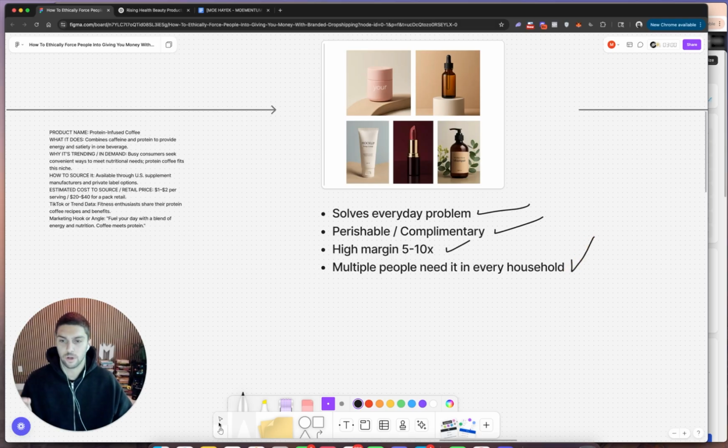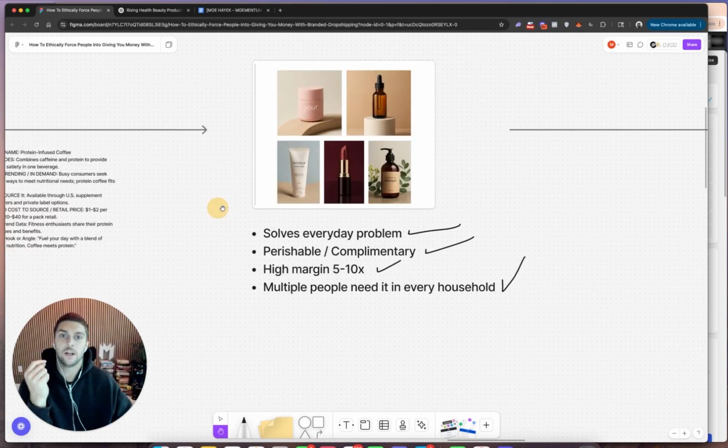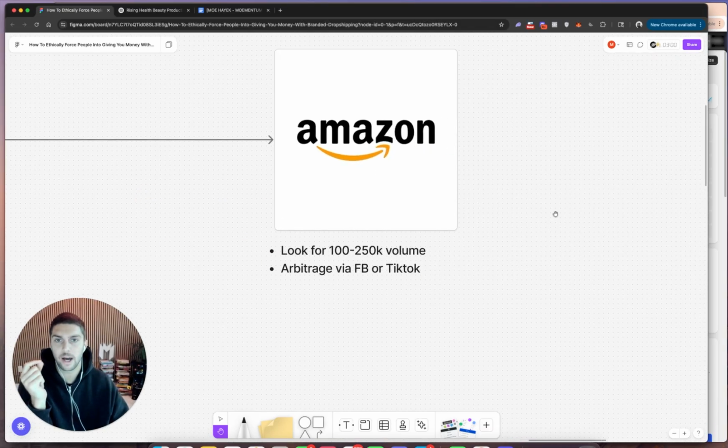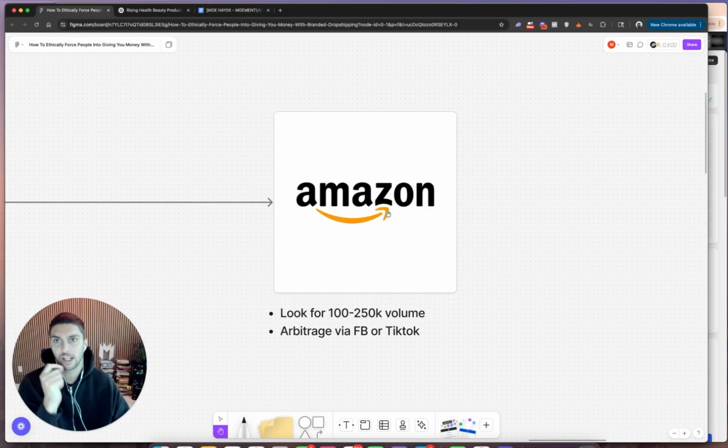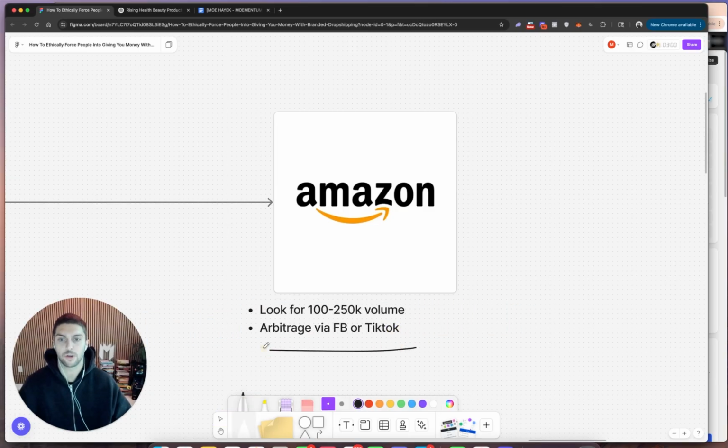So now, now that you have the product idea that ChatGPT sourced for us, right? We have the check marks of products that we know make it a winning product. Well, now we want to go ahead and validate this product. The way I like to validate it is simply by going to the number 1 e-commerce website in the world, Amazon.com, and looking for a listing that's doing anywhere between $100,000 to $250,000 in volume. And then we're going to talk about this arbitrage opportunity, whether it's on Facebook and TikTok, and I'm going to walk you guys through the mental mind frame that I like to use.